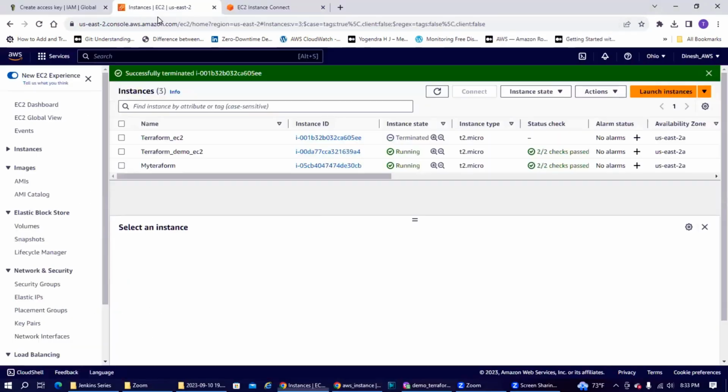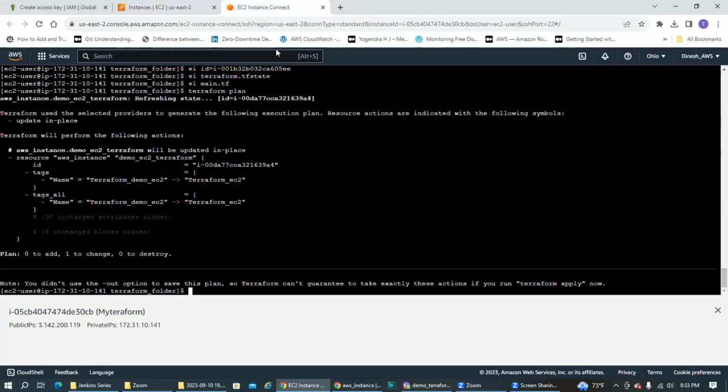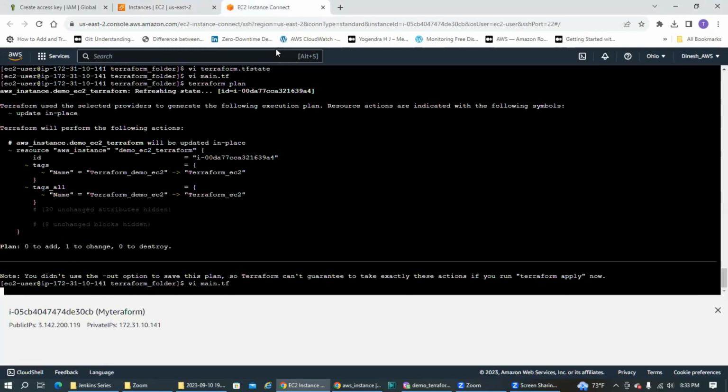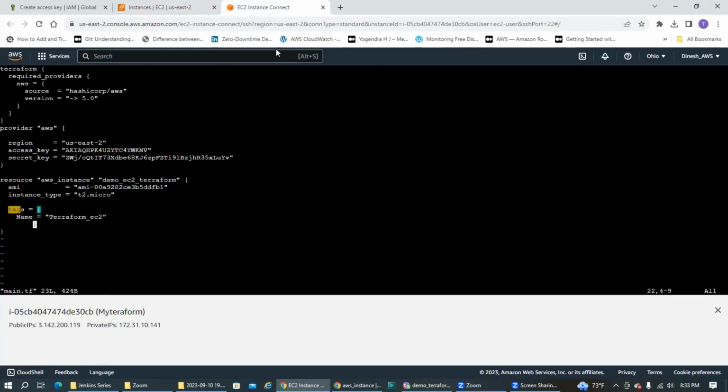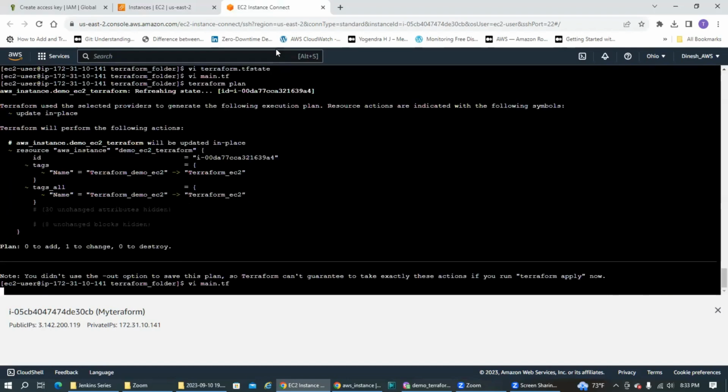Let me quickly change the name here, Terraform underscore one. Okay, now I'm going to type plan and you will see some magic happening here.